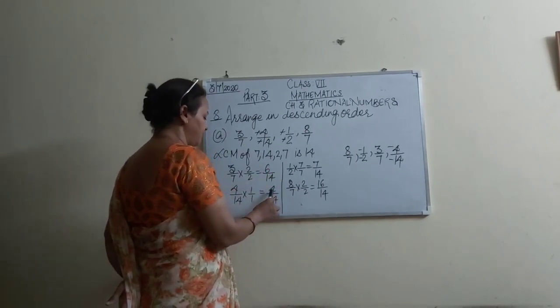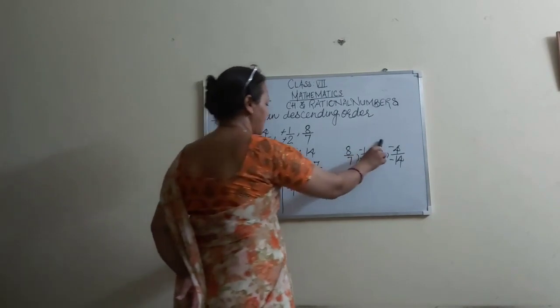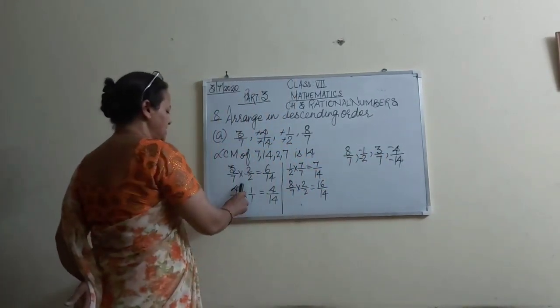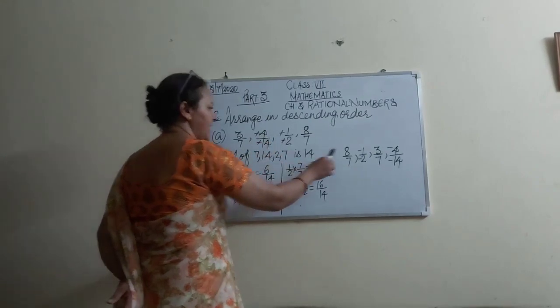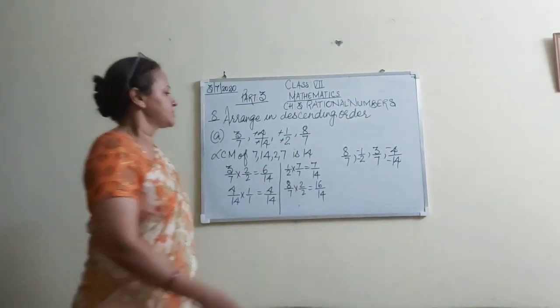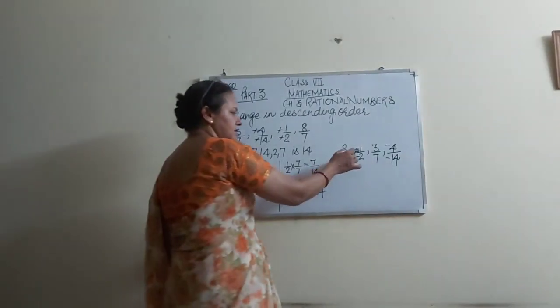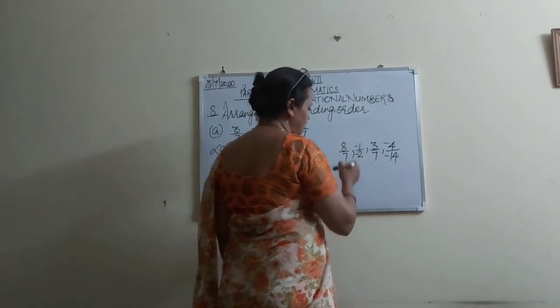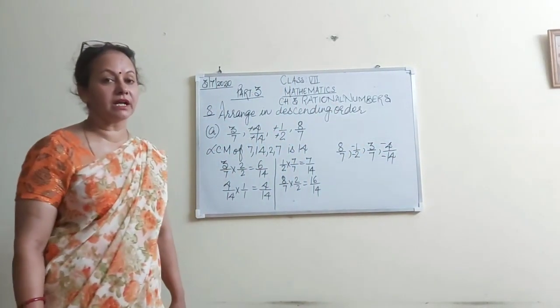6 and 4 we will be counting. 6 is greater than 4. So what is it? 3/7. Next one remaining is 4/14. This is minus, so I have written -4/14. So which is the biggest one? 8/7. Then -1/2, means they are going to the smaller side, bigger to smaller.